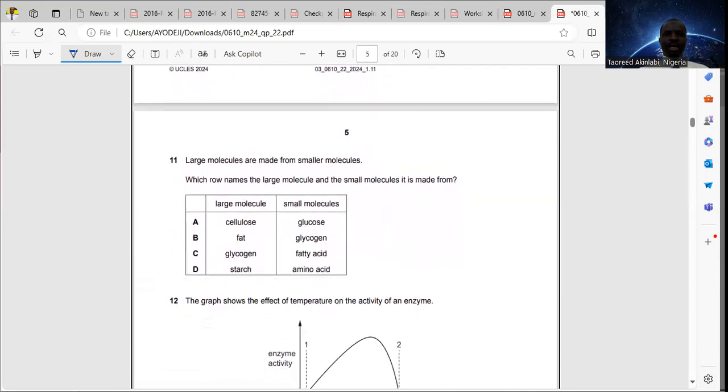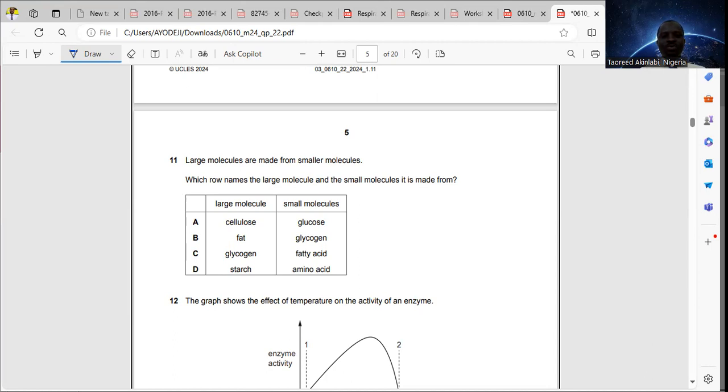Question 11. Large molecules are made from smaller molecules. Which row names the large molecule and the small molecules it is made from? The large molecules we have are option A, cellulose, option B, fat, option C, glycogen, and option D, starch. Cellulose is an example of carbohydrates. Starch is an example of carbohydrates.